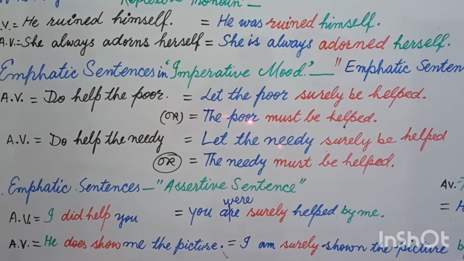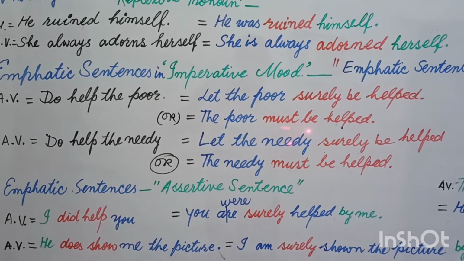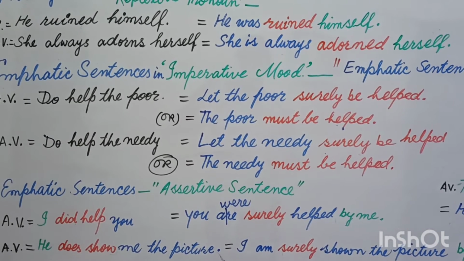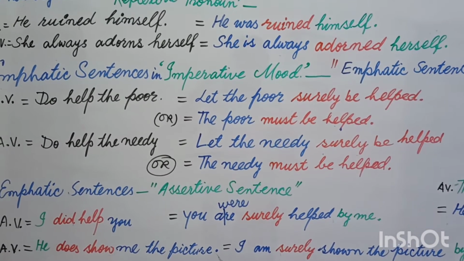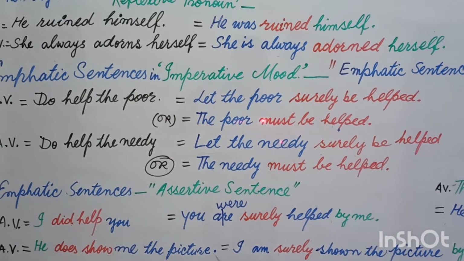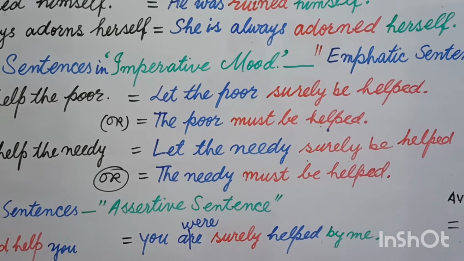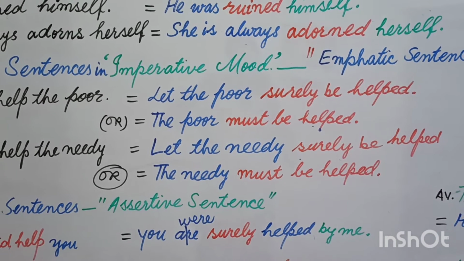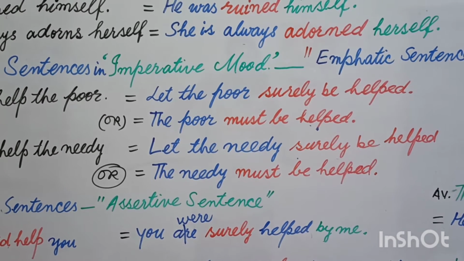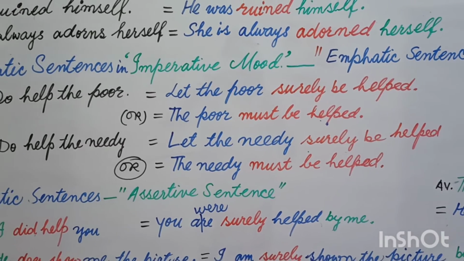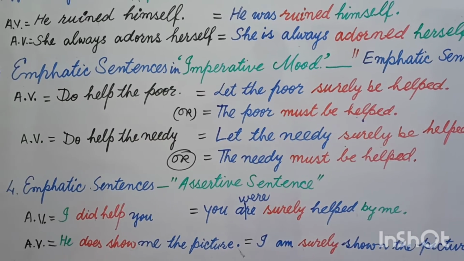You can rewrite the same sentence because this sentence is also giving the same sense and meaning: the poor must be helped. Because this is a statement and the same sense is being conveyed, you can use any one of these two sentences: let the poor surely be helped and the poor must be helped. Any one of these two, both sentences are right.